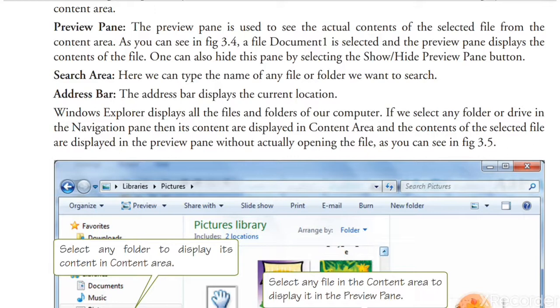Address bar: the address bar displays the address of the current location of the folder.